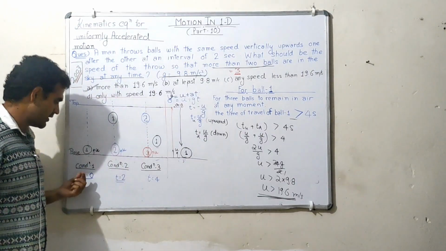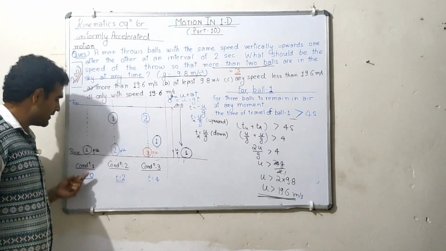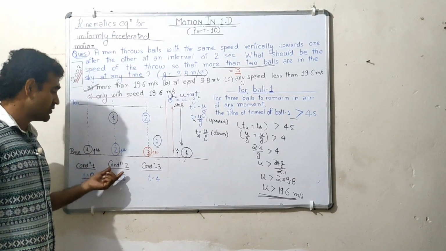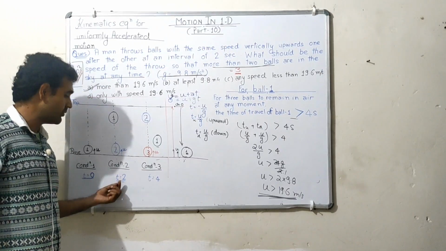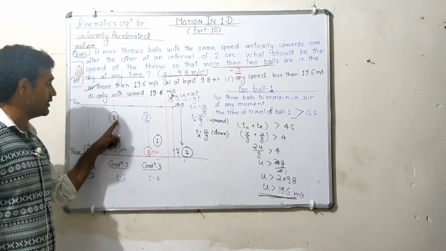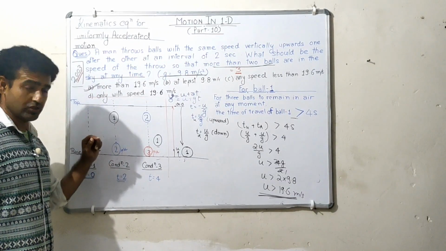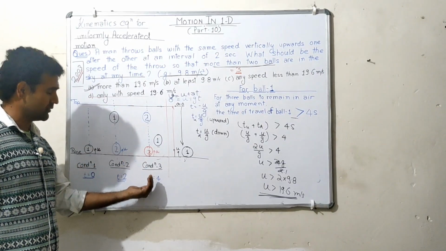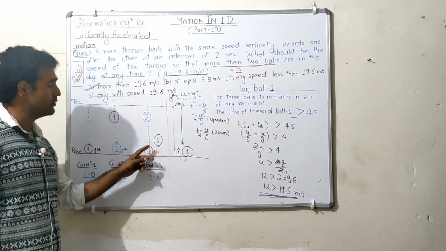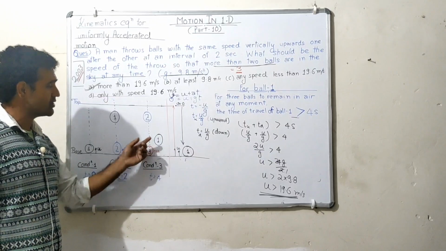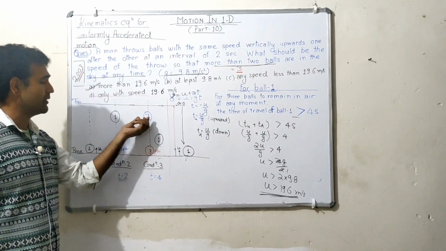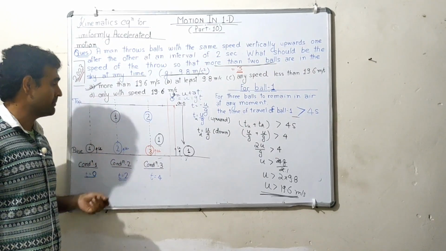So let's see condition number 1. At t equal to 0, ball number 1 is thrown with the initial velocity of u. This is condition number 2. After 2 seconds the second ball is thrown with the velocity u, but at the same time ball 1 will be at some other position, let us say at this position. Then after 2 more seconds, at t equal to 4, the third ball is projected with an upward velocity of u, and during that projection ball 1 might be at this position in the downward direction, and ball 2 may be at this position in the upward direction.